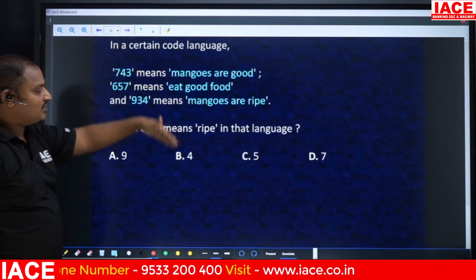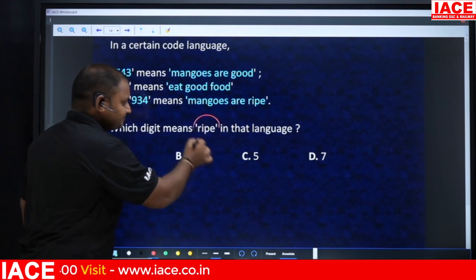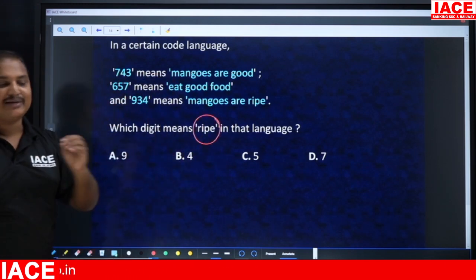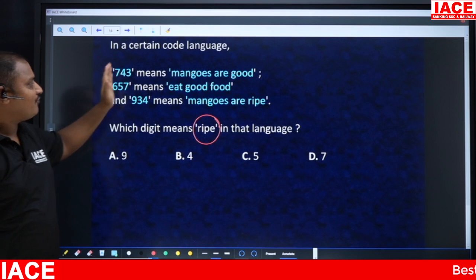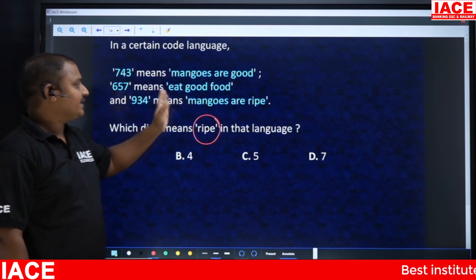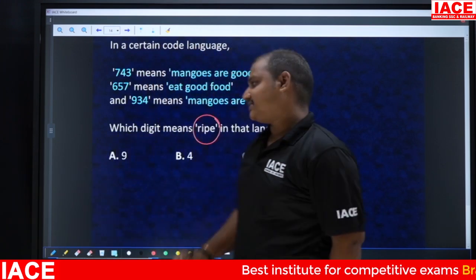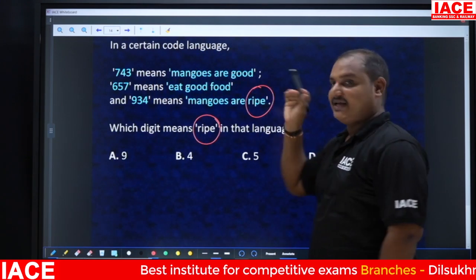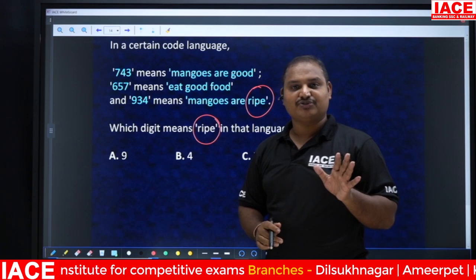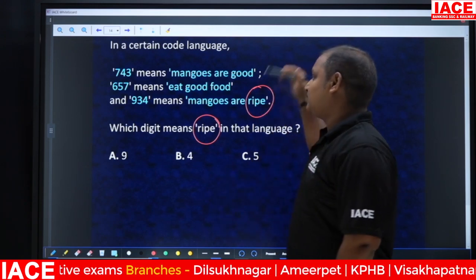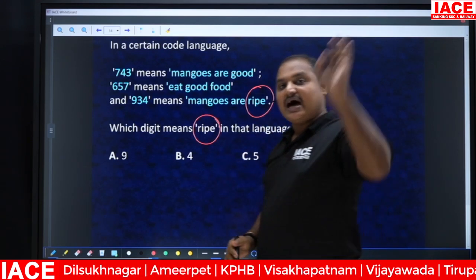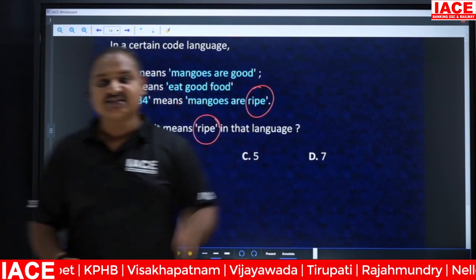Here they are asking, what is the code for ripe? See, 743 means mangoes are good, eat good food, mangoes are ripe. Ripe is present in only the last statement. So we need to answer the question from here itself. Ripe is present in only the third statement, which means the answer has to be there in only the last statement.